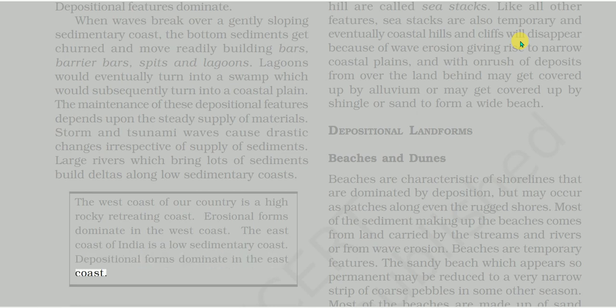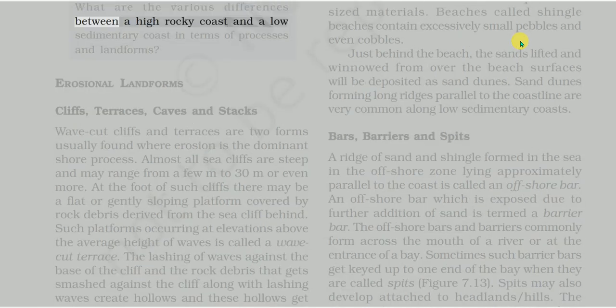What are the various differences between a high rocky coast and a low sedimentary coast in terms of processes and landforms? Erosional landforms: cliffs, terraces, caves and stacks. Wave-cut cliffs and terraces are two forms usually found where erosion is the dominant shore process. Almost all sea cliffs are steep and may range from a few metres to 30 m or even more. At the foot of such cliffs there may be a flat or gently sloping platform covered by rock debris derived from the sea cliff behind.